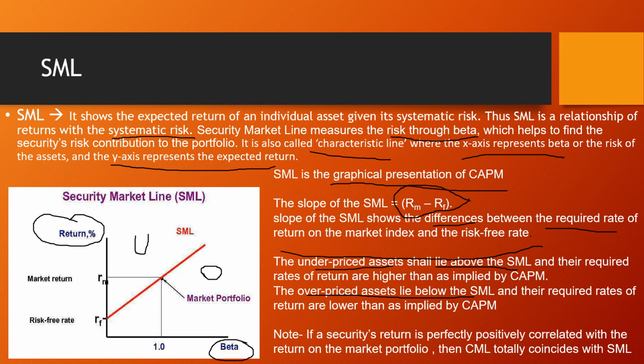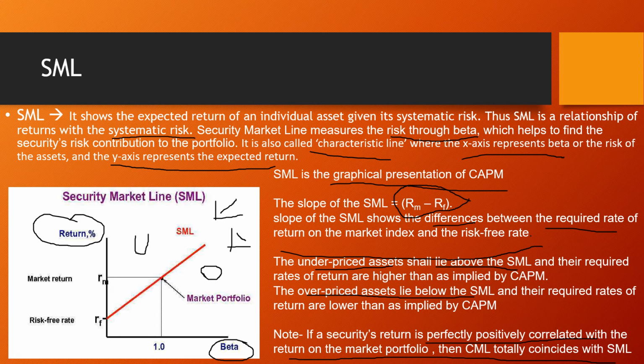Note, if your security's return is perfectly positively correlated with the return on the market portfolio, then CML totally coincides with the SML. We know the positive correlation graph always looks like this, and the negative correlation graph looks like this. The slope looks like this.